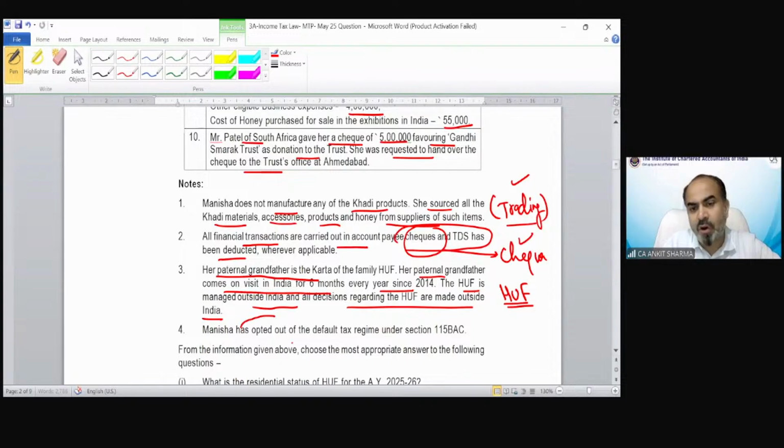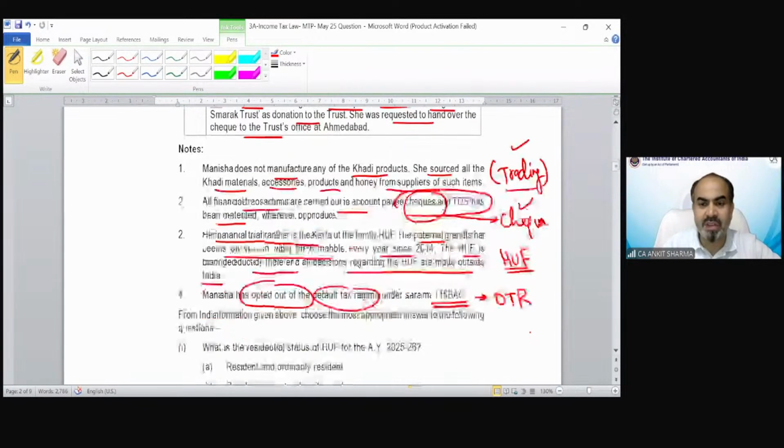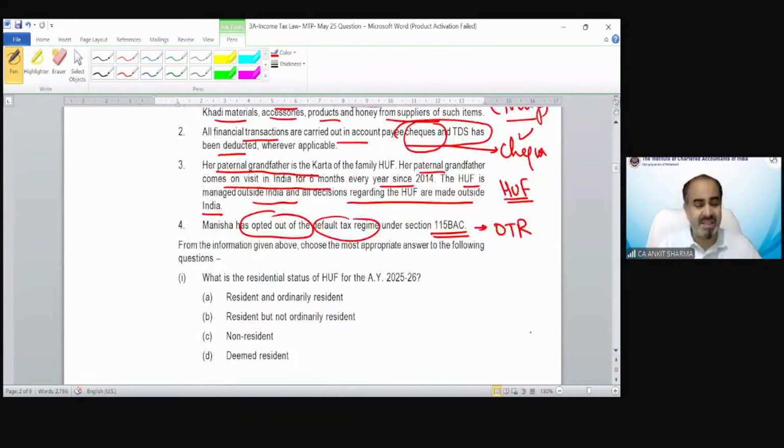Manisha has opted out of the default tax regime under section 115BAC. So she's under the optional tax regime. Now let's see what is the requirement of the question. This is a case scenario based question. Now the first question is, what is the residential status of HUF for assessment year 2025-26?